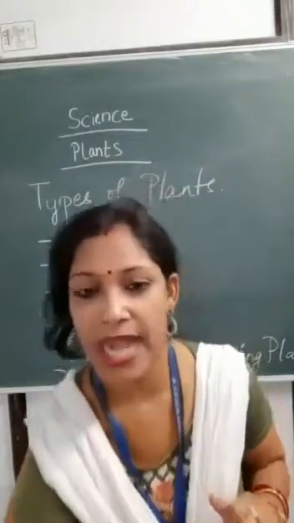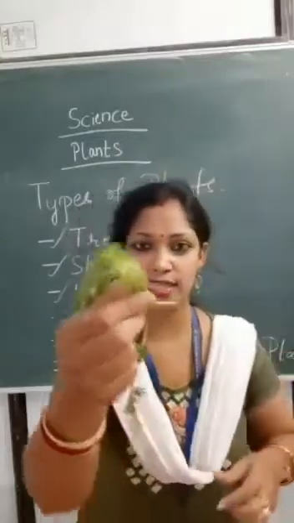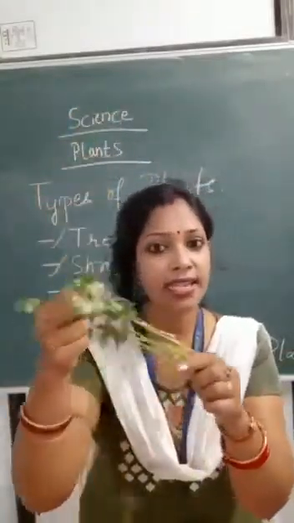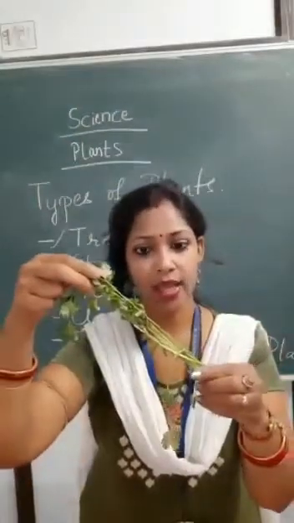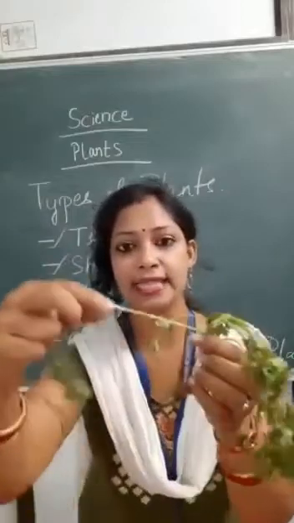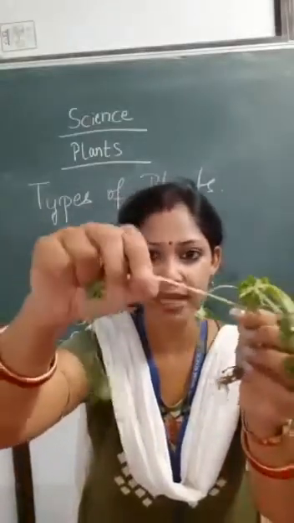For example, I have coriander leaves with me. Your mama uses this in garnishing the curry. It has a green and soft stem. You can easily break it down.